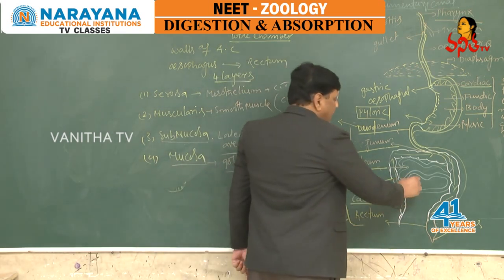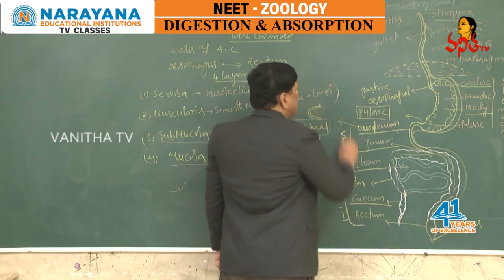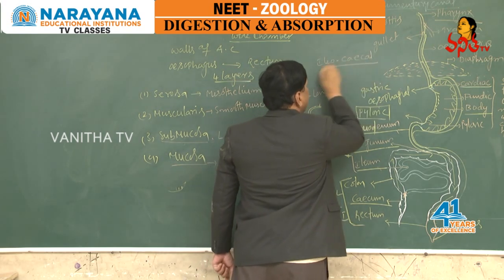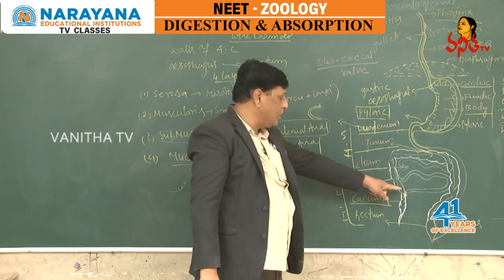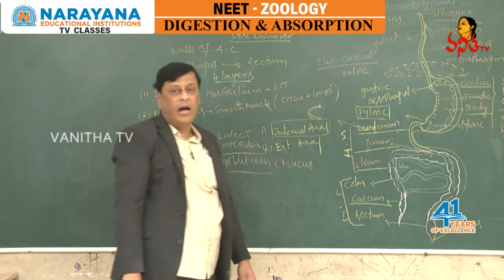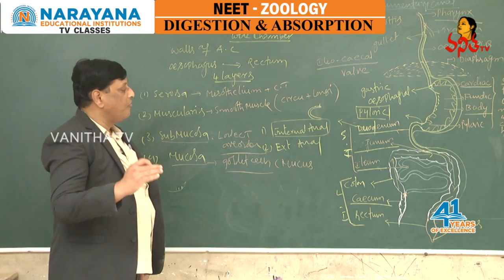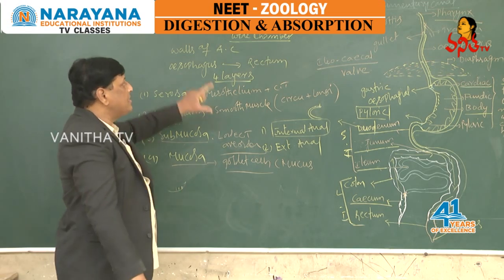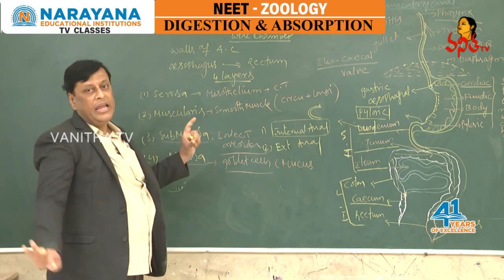At the junction of the ileum and the cecum, there is a valve which is called the ileocecal valve. The ileocecal valve also regulates the flow of the material into the colon. This is the structure and histology of the alimentary canal.